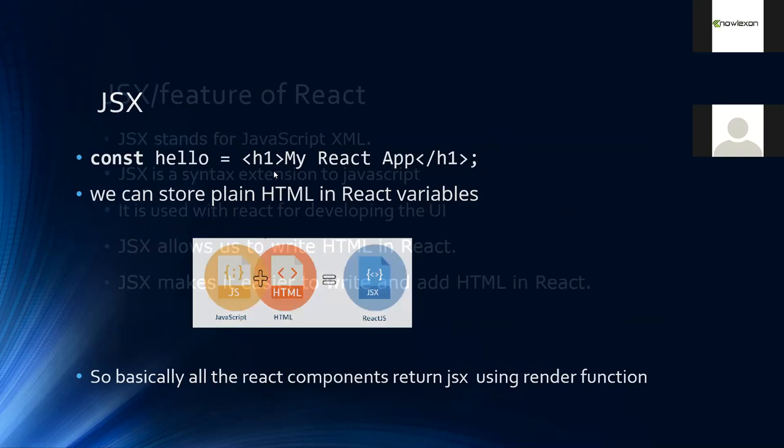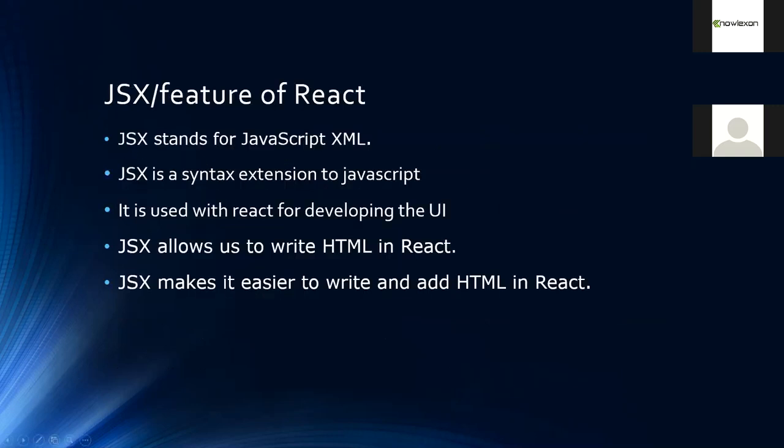It is just a syntax extension to JavaScript. It's almost like JavaScript, but it contains some HTML elements. So it is used for writing HTML in a React project, and it's also easier to write and add HTML in React with the help of JSX.